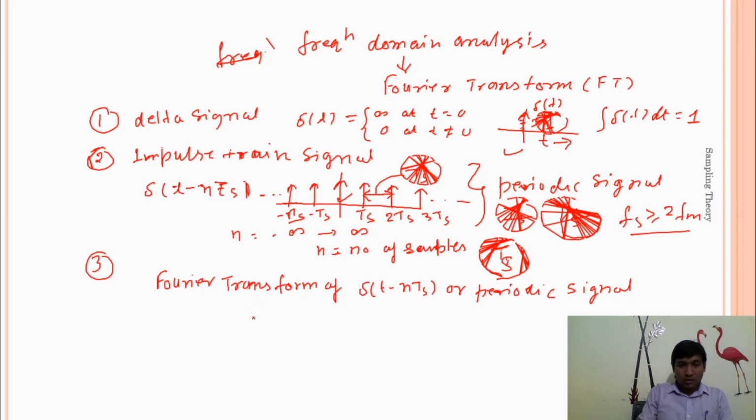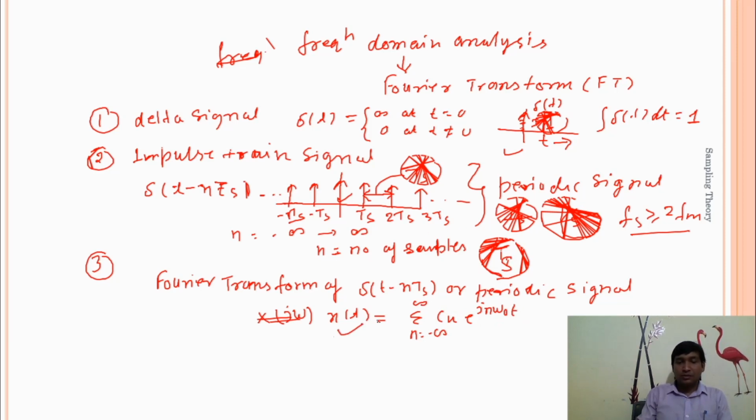According to the formula for a periodic signal, x(t) is equal to the summation from n equal to minus infinity to plus infinity of Cn e to the power j n ω0 t.